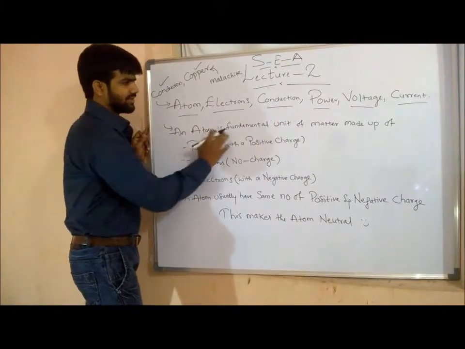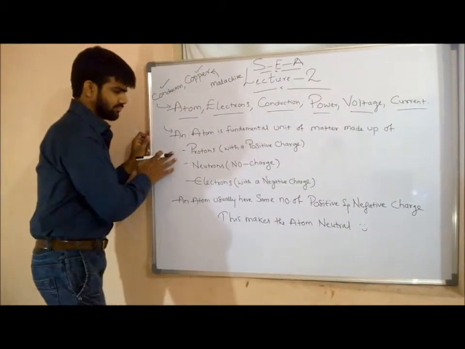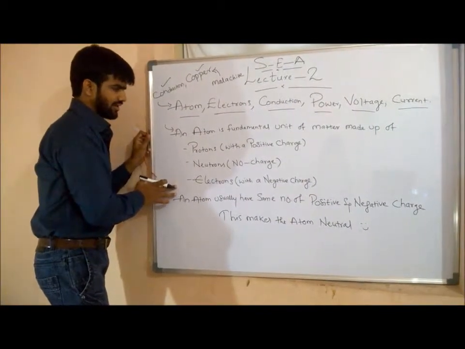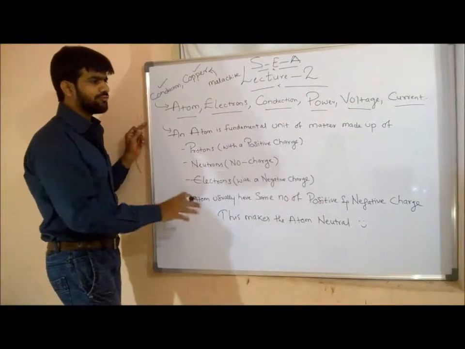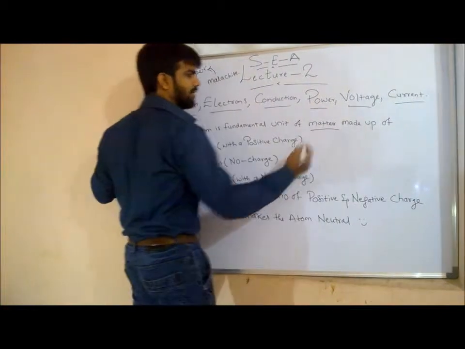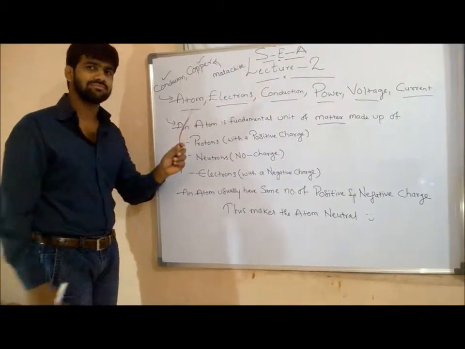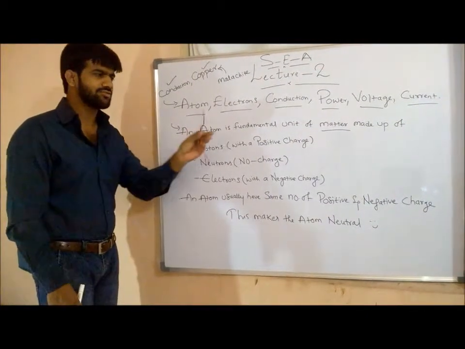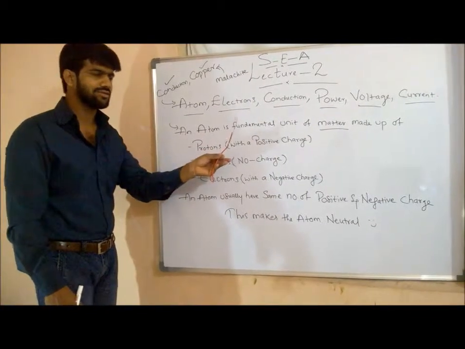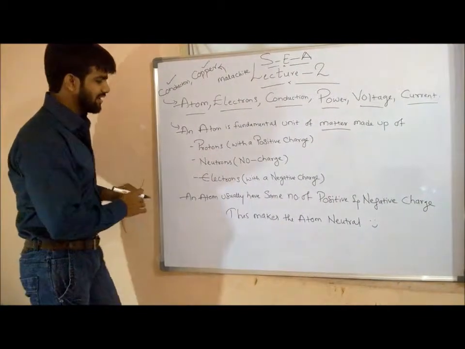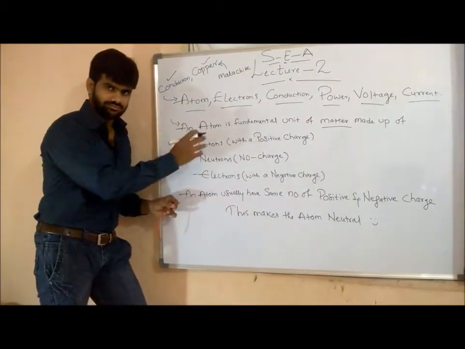An atom is a fundamental unit of matter made up of protons, neutrons and electrons. Where will you find an atom? You will find an atom in matter. Matter can be solid, liquid, etc. So what is the matter in my hand? Copper is the matter which I am holding right now, which is a metal, and I am saying this metal is a conductor. In copper you will have protons, the copper atom.